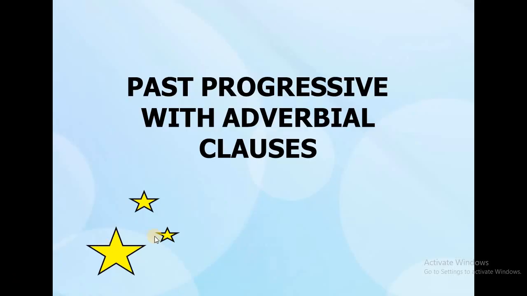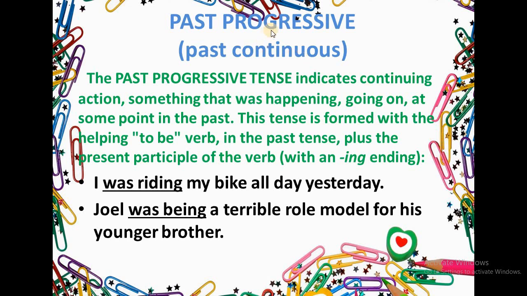Hello again, my students. Today we are going to talk about past progressive with adverbial clauses. Now, the past progressive means the past continuous. The past progressive or the past continuous indicates continuing action, something that was happening or going on at some point in the past.